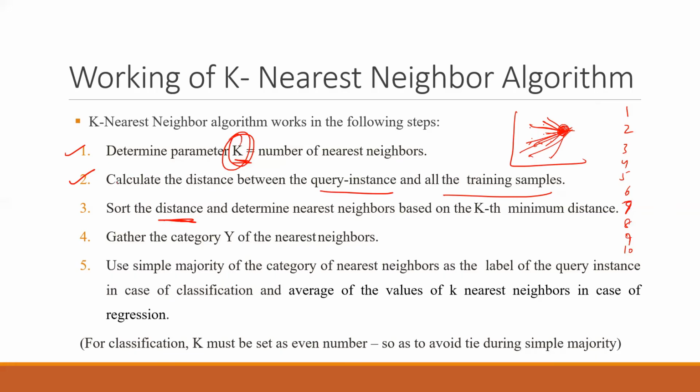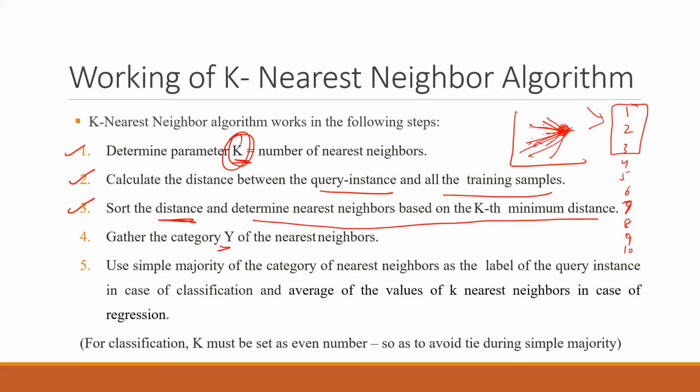Now gather the category. It is also written that determine the nearest neighbors based on the kth minimum distance. So let's say that k equals 3. So you can pick the first 3 things, that okay, these 3 are near to me. If k was equal to 3, we will be looking at the first 3 neighbors which are closest to me. So these are the first 3 values, 1 2 3.